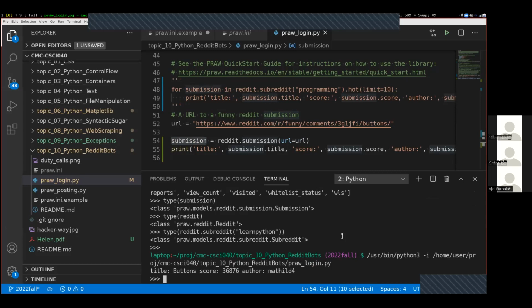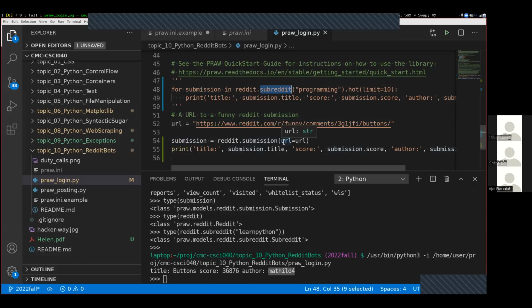And there we go. The title was buttons, the score, big number. This is the person who posted it. So we can get these submissions either directly from a URL or in other ways, like looping over a subreddit.